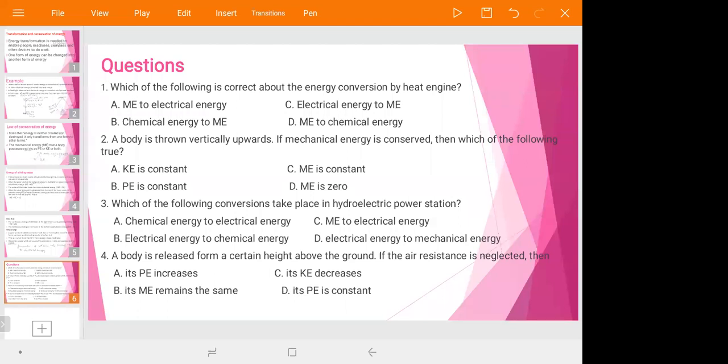Try to check the connection between you, okay? Try to check.